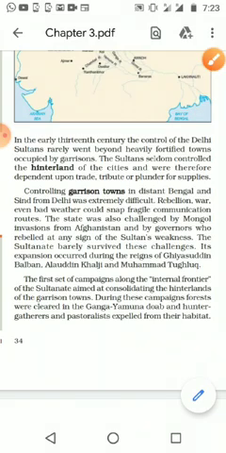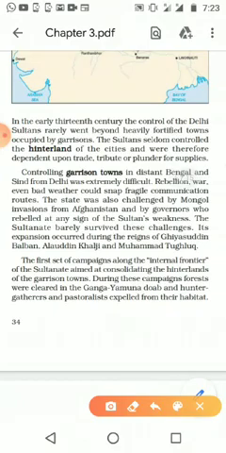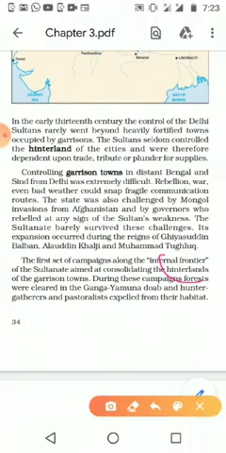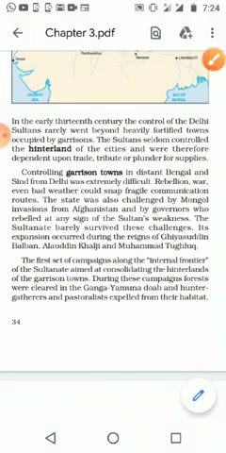The first set of campaigns was along the internal frontier. They made campaigns with the internal frontiers, aimed at consolidating the hinterlands of the garrison towns. The people who were ready to help the king made a campaign together, and they wanted to take full control of the hinterland of those who were giving support to the garrison town.